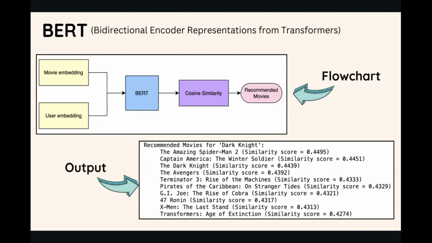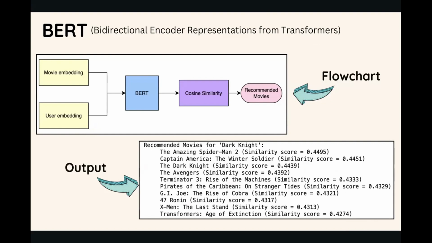BERT is a natural language processing model developed by Google. BERT understands the context of language by considering the bidirectional relationship between the words in a sentence. Traditional NLP models process text in a unidirectional manner. BERT has been pre-trained on a vast amount of diverse textual data.